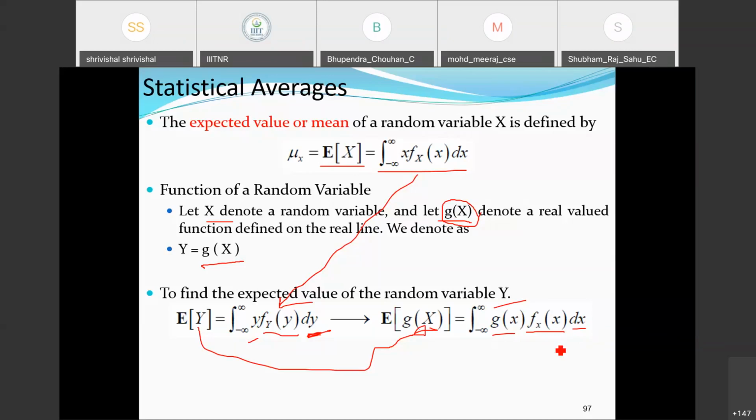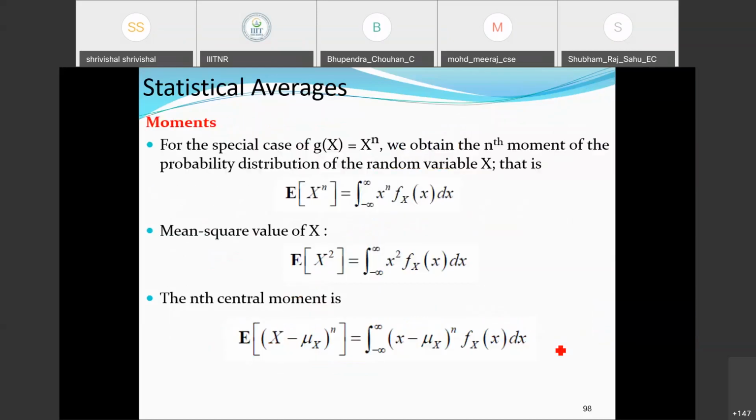Okay. So let's move further. Now, what we defined here in the previous cases was related to only two terms. Okay. So now we are going to generalize this statistical average process. What were the average or the variance properties which you have defined here? That is part of the statistical average.